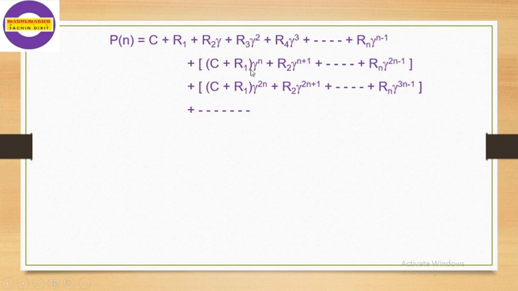The addition of these two is also multiplied by the present worth factor, because these values we have to count at the start, and that value we have to count here after n years. So after n years the money value will exist, and we multiply it by 1 year's present worth factor, that is gamma raised to n.